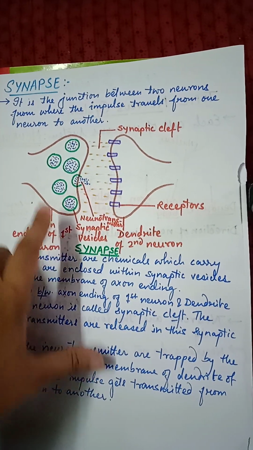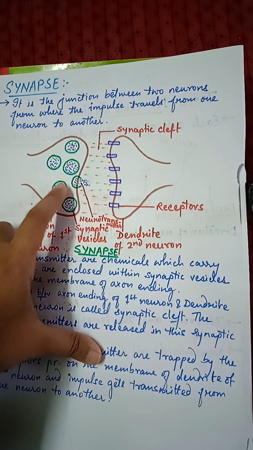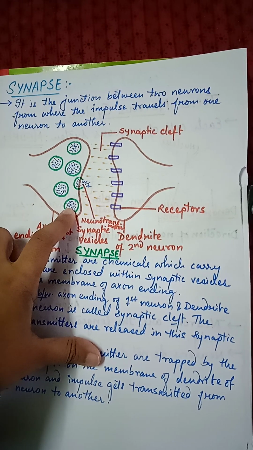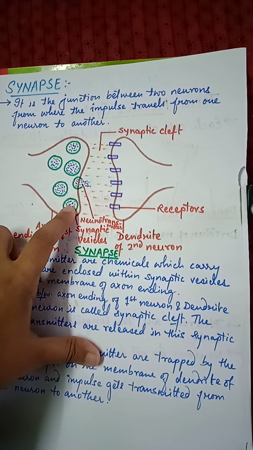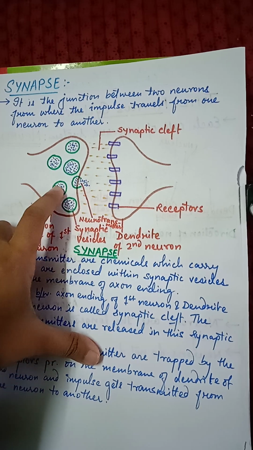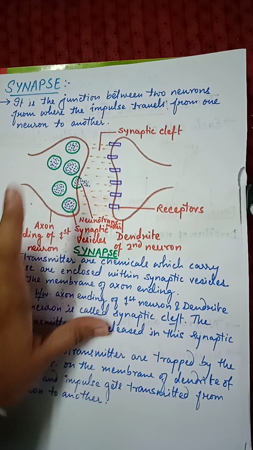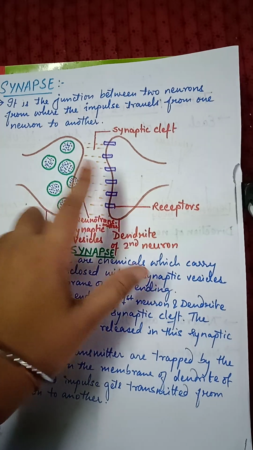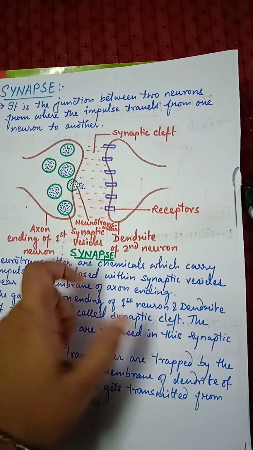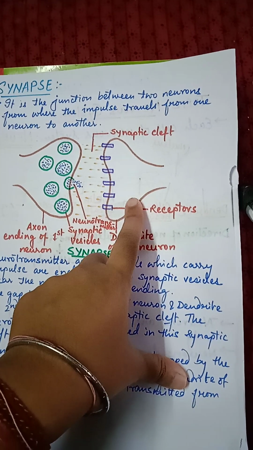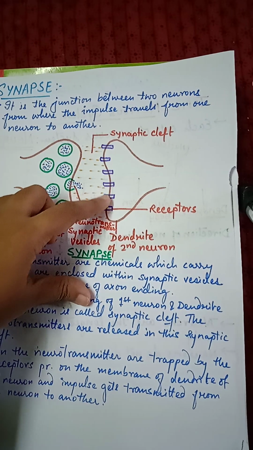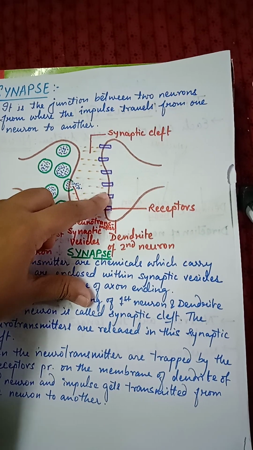The axon ending of the first neuron contains some vesicles, some bag-like structures called synaptic vesicles. Inside these bags are chemicals which are known as neurotransmitters. These are the neurotransmitters inside the synaptic vesicles. In between the two membranes, there is a fluid present known as the synaptic cleft. Then comes the second neuron's dendrite membrane, which contains some receptors. These are the receptors.